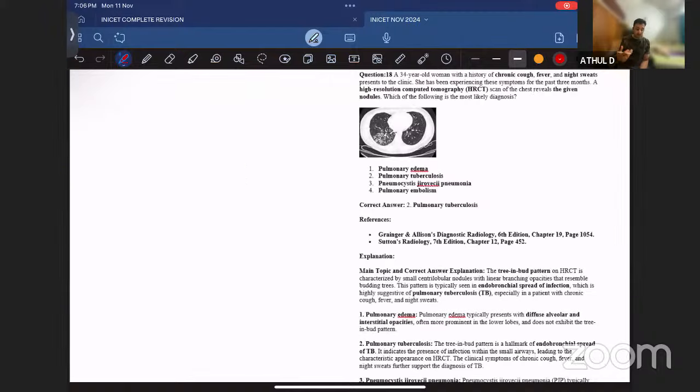And usually in our question bank as well as workbook, we keep emphasizing TB. But keep in mind, imaging helps you to make the diagnosis, but imaging can never completely make the diagnosis in most of the cases. So in these cases, the clinical history is going to be very, very relevant. When the clinical history says low ADA level, you should think in terms of other types of infection. But if the question had a high ADA level, then definitely the answer should be TB. So it entirely depends on the question.